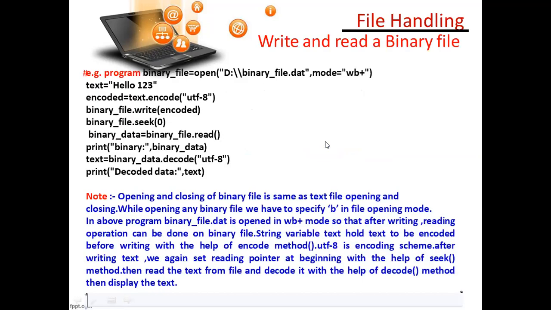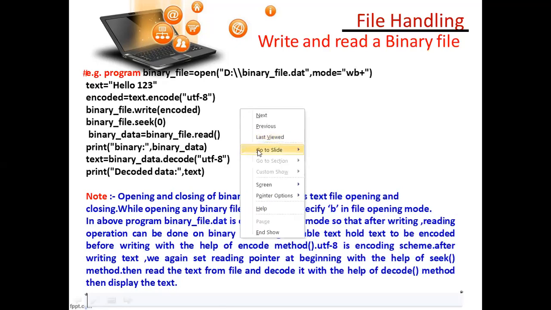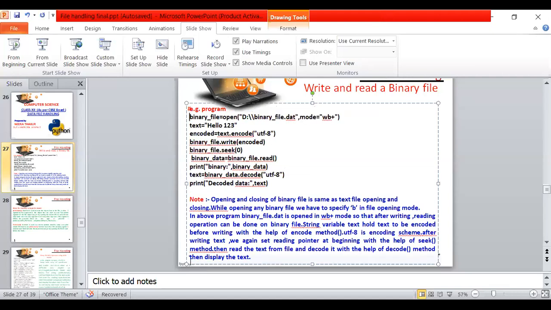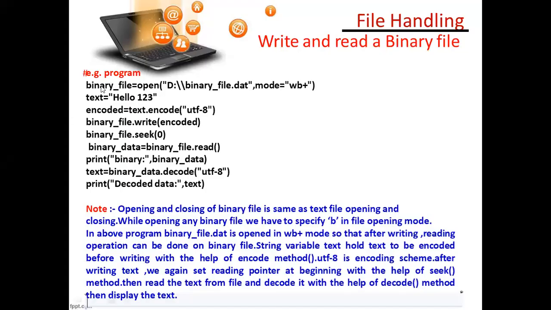So what is a binary file? It is just like a text file, with a little bit of difference. See here, binary_file, what is it? This is an object for which the pickle function is used.